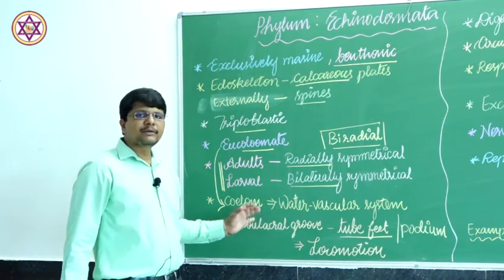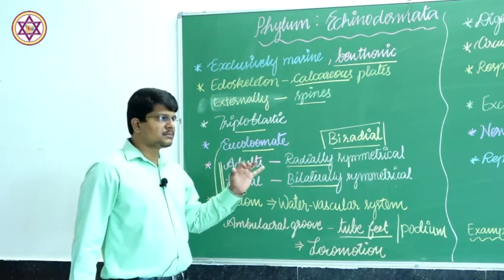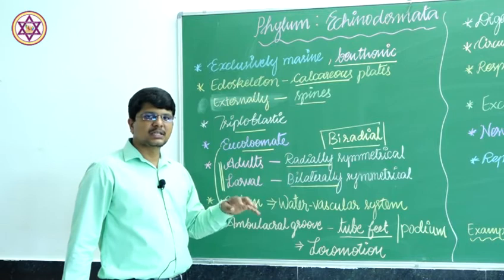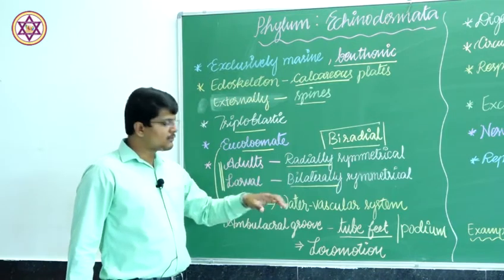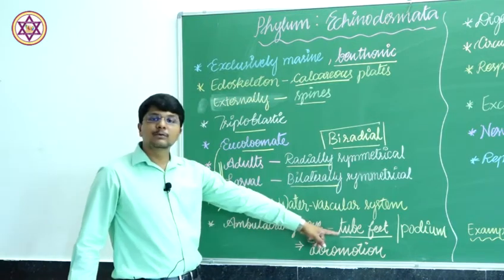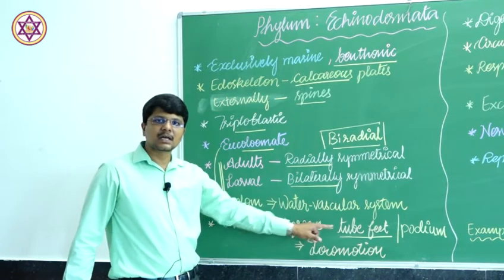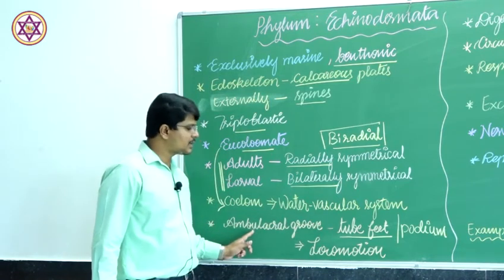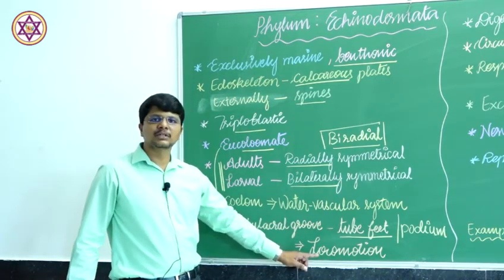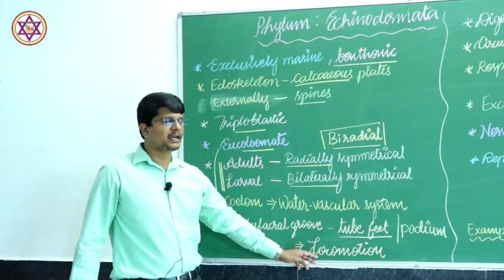And this group of individuals are slow swimmers. They crawl like this with the help of the tube feet which are arranged on either side of the ambulacral groove. Hence, they are the locomotory organs for this group of individuals.